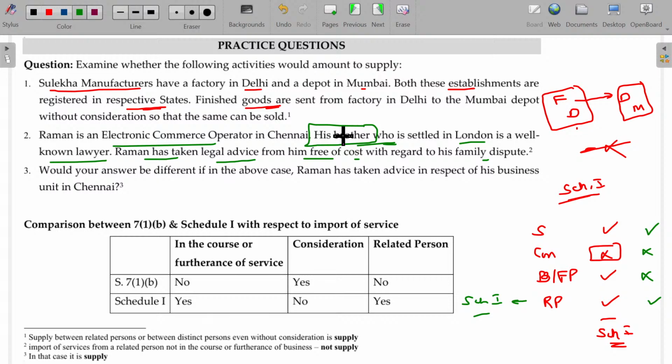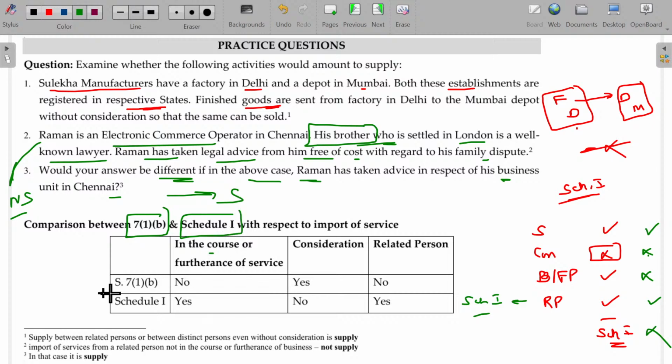So in case of a related person case, the service must be for business purposes. Purpose is a must. Purpose is absent, so automatically this will not be supply. Would your answer be different in the above case if Raman has taken advice in respect of his business unit in Chennai? Then in this case it is supply. In the earlier case it is not supply.